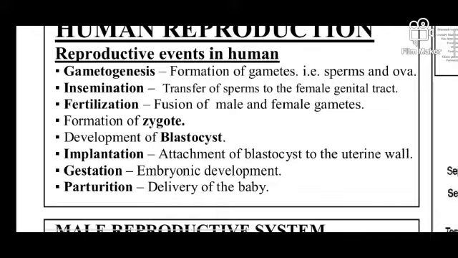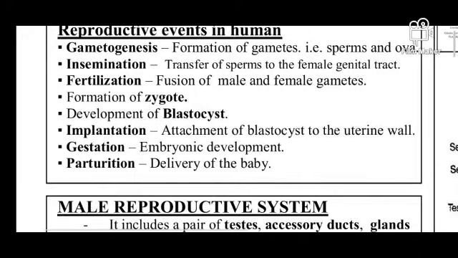Next one is fertilization. These are some terms you have to remember in order to understand the topic regarding the reproductive events. What is fertilization? The fusion of male and female gametes is known as fertilization. So we have to distinguish the terms in order to understand the process very easily.